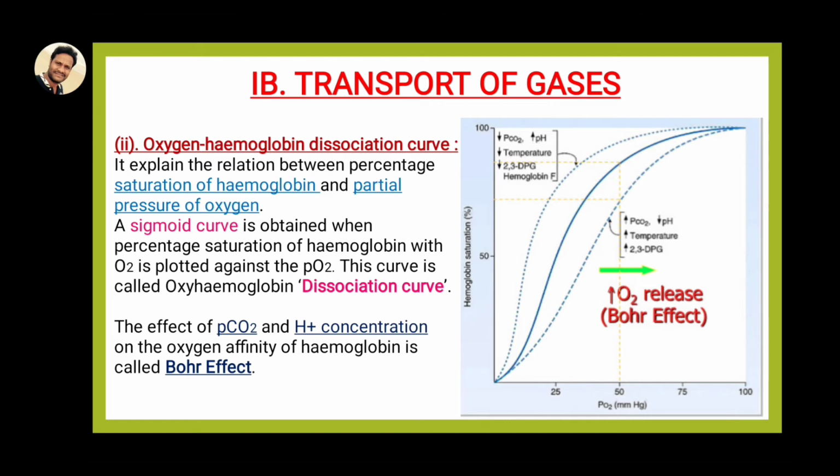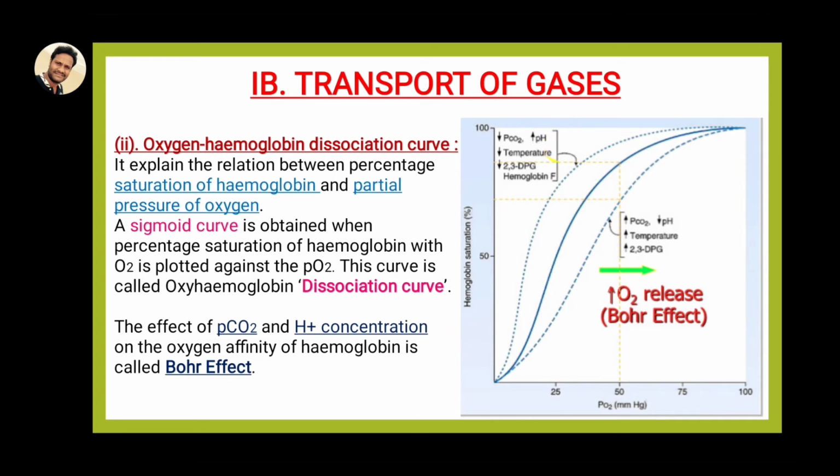approximately two stages, Nana. This is the stage at the site of the alveoli. At the lungs stage, what happens, Nana? The partial pressure of carbon dioxide is very low.